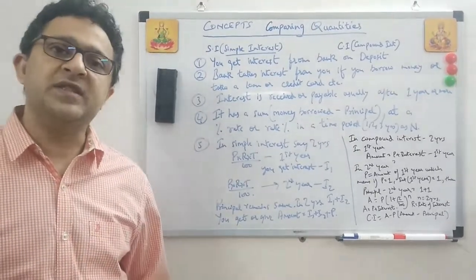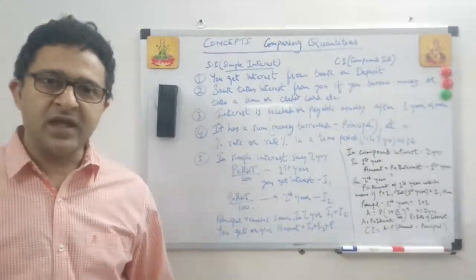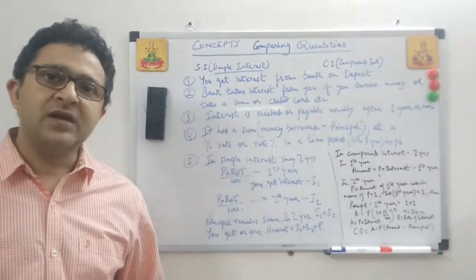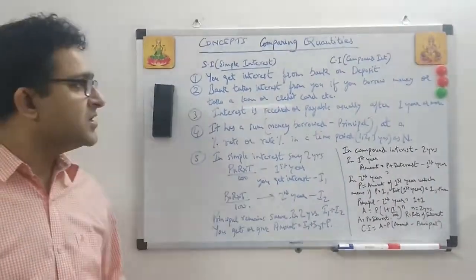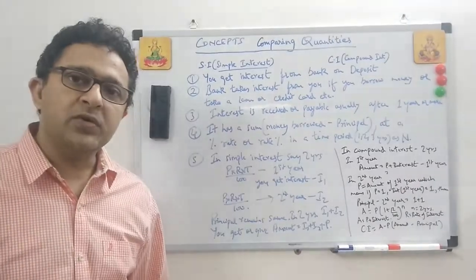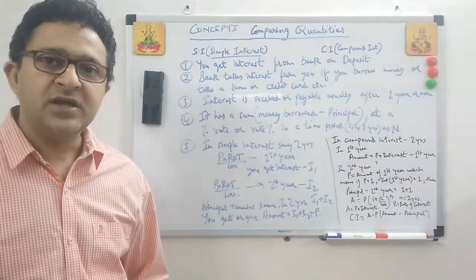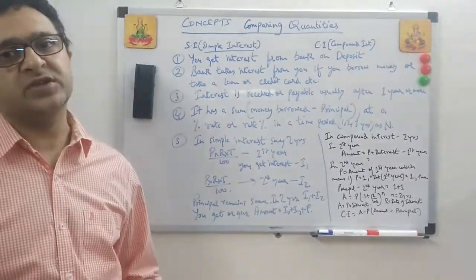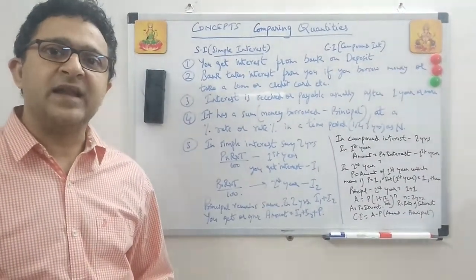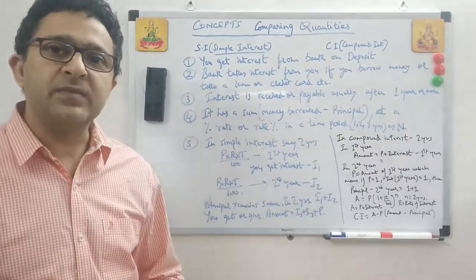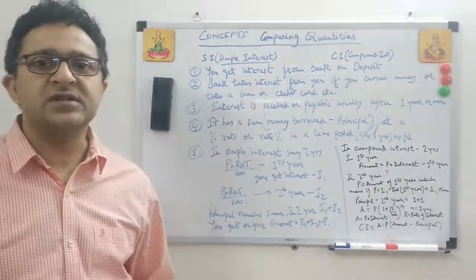However, if you deposit money in the bank, then what happens? If you deposit your own money to the bank, then the bank will give you principal plus interest. So you get back your money with the interest. There are two things here. When you give your money to the bank, which is a deposit, you get the money as principal plus interest. However, if you take money from the bank, or the bank lends you the money, then you will have to pay the bank the principal amount plus the interest. So principal plus interest is the amount.